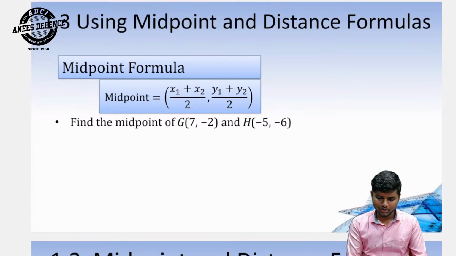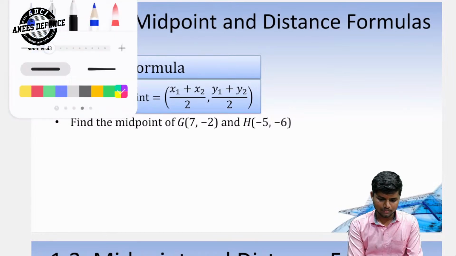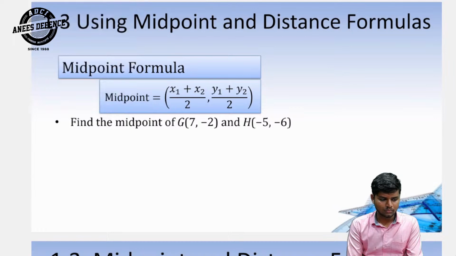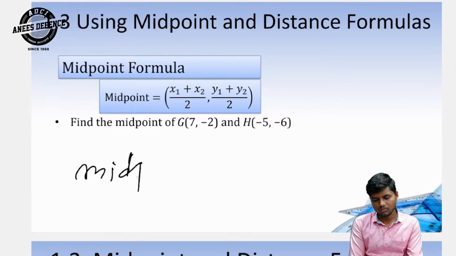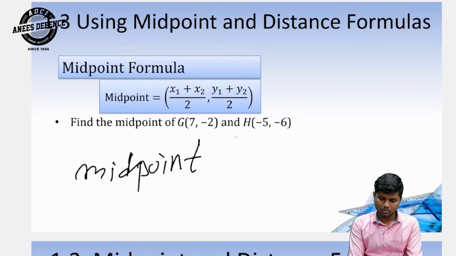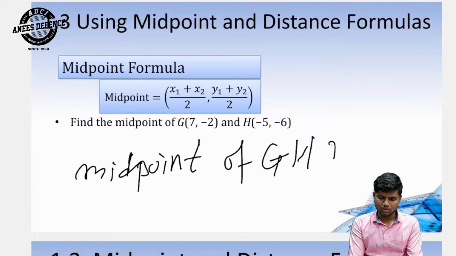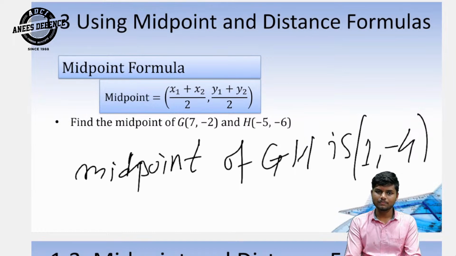Now we find the midpoint. Then the midpoint of GH is (1, minus 4). This one is the answer.